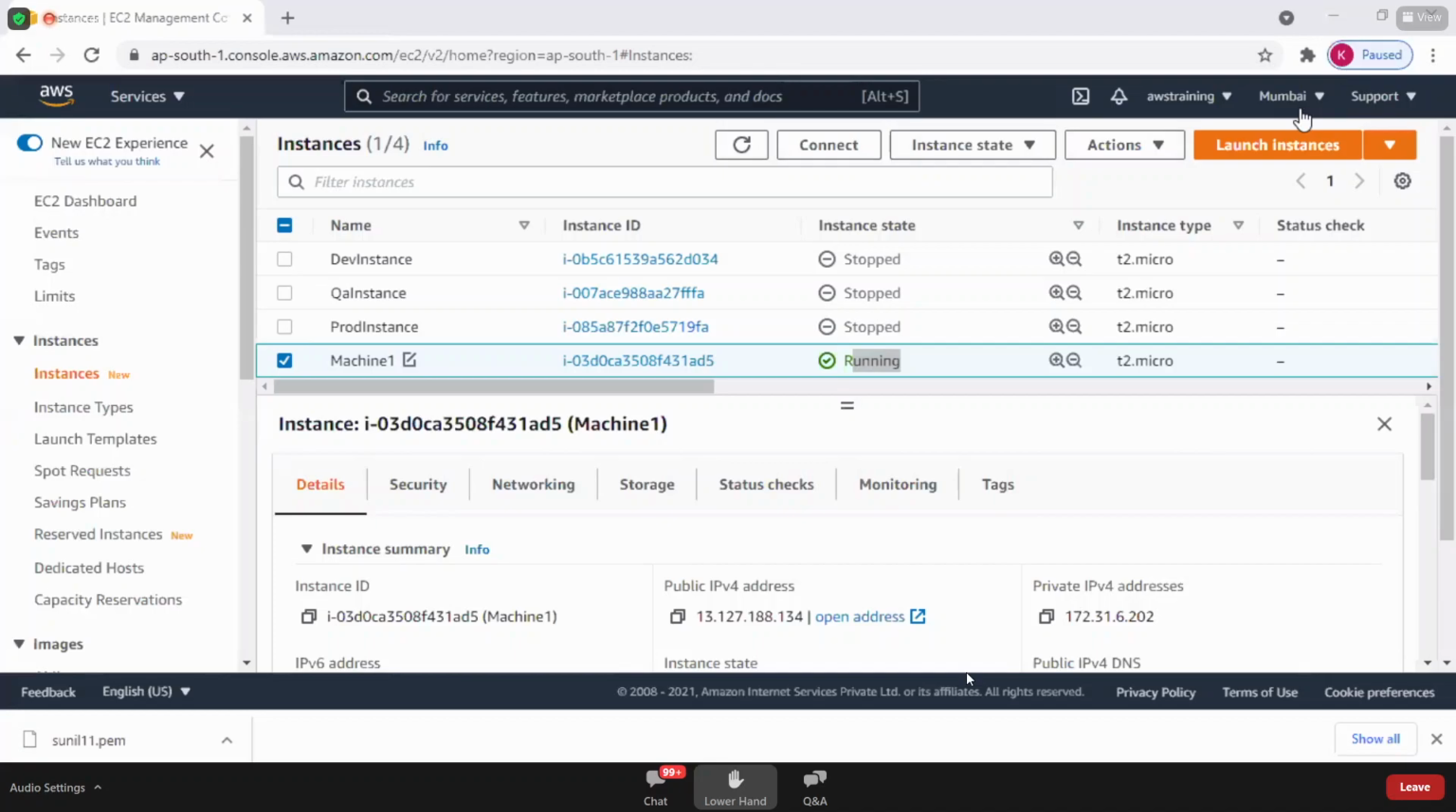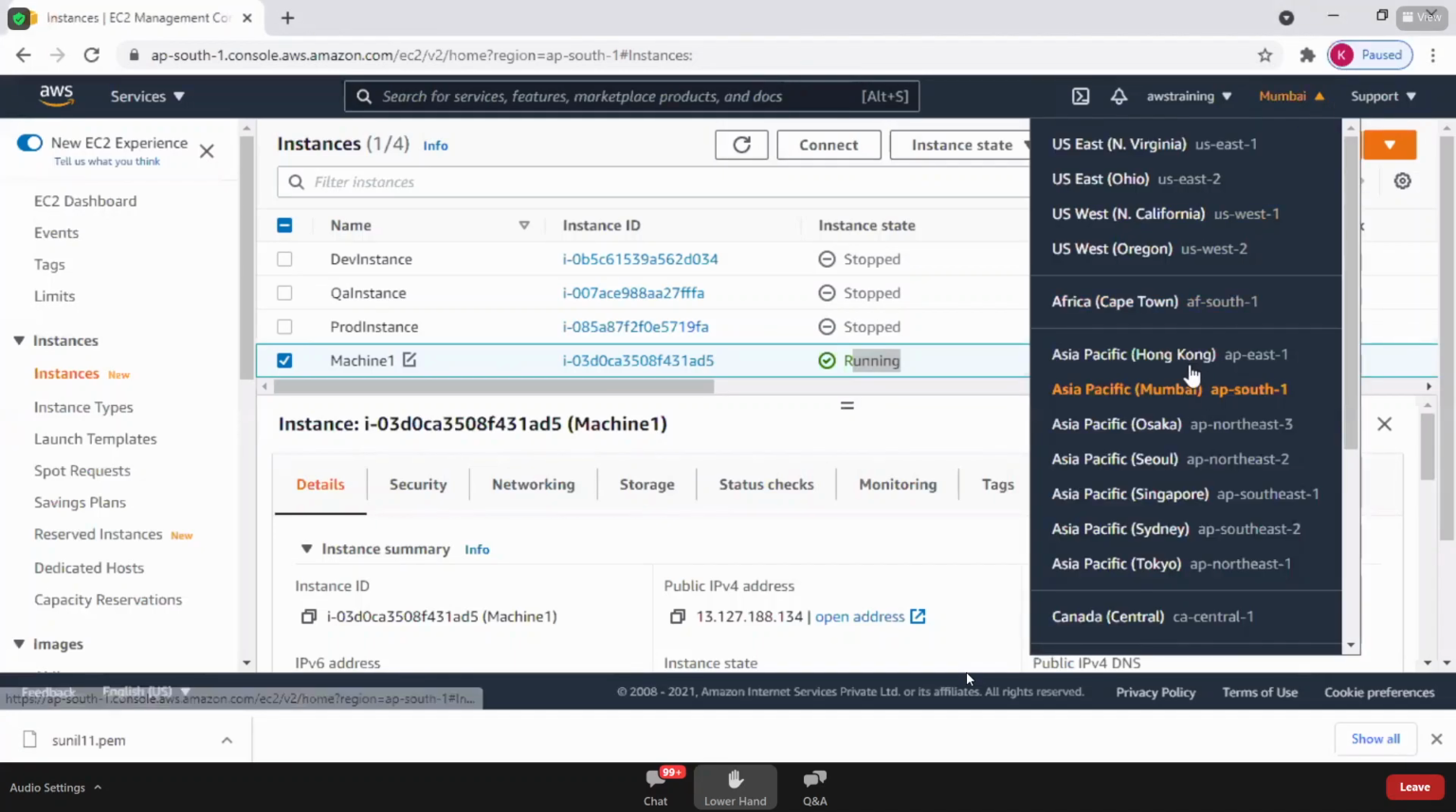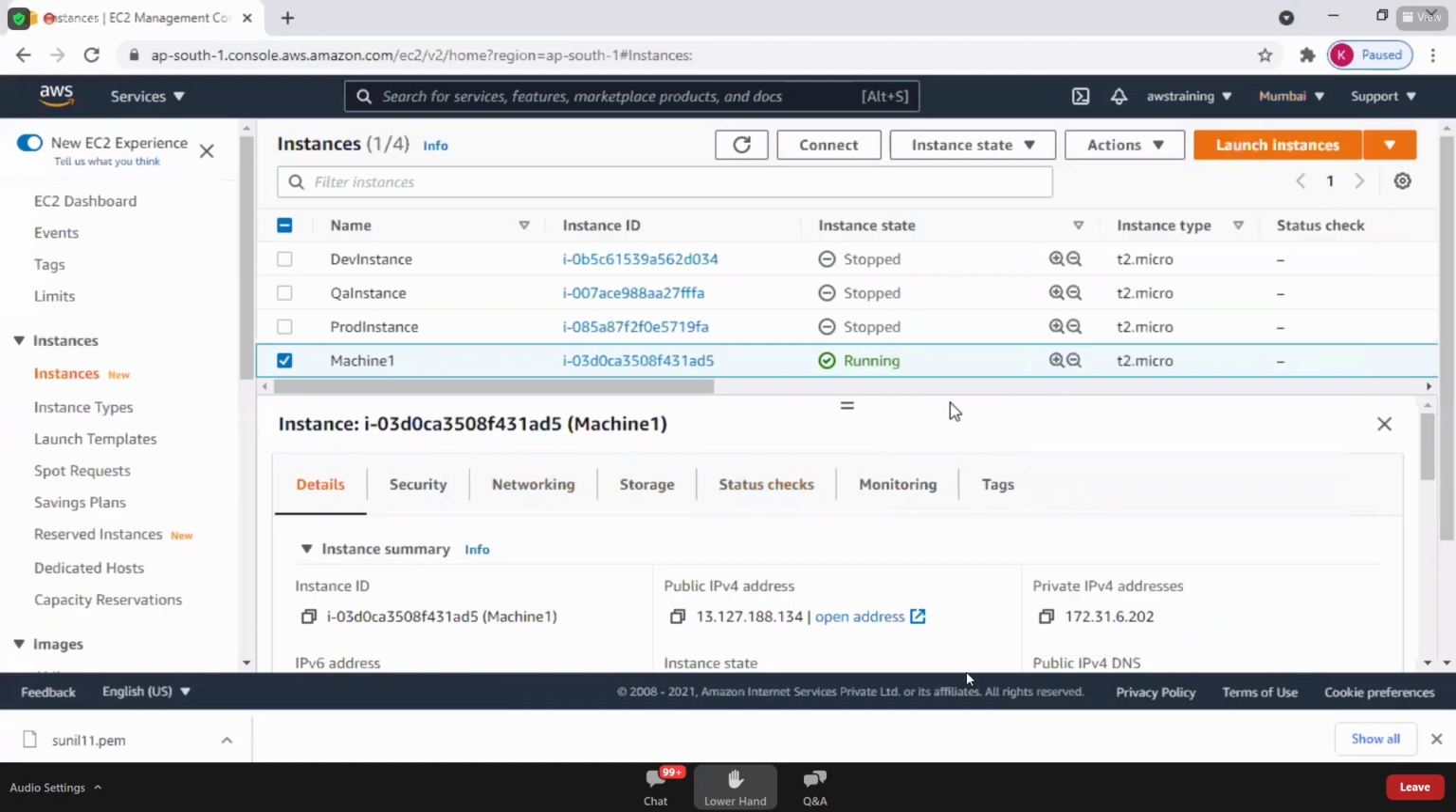AWS has 25 regions, right? The data centers are in 25 regions. We have data centers in Mumbai, Hong Kong, Singapore, Sydney. Agree? I have created a Windows machine in the Mumbai data center. If you want, you can create it in the Singapore data center also. Whatever you want, you can select it and then create the instance. It's up to you. Anyways, we'll see how to deal with multiple regions in the coming classes. Just for your information, this Windows machine is running in the Mumbai data center.